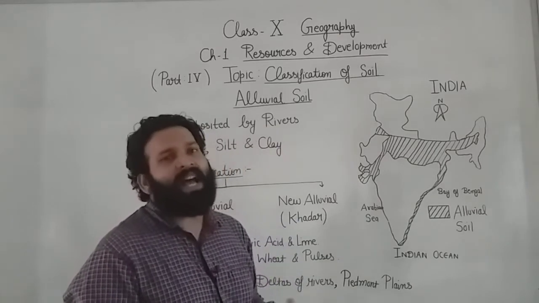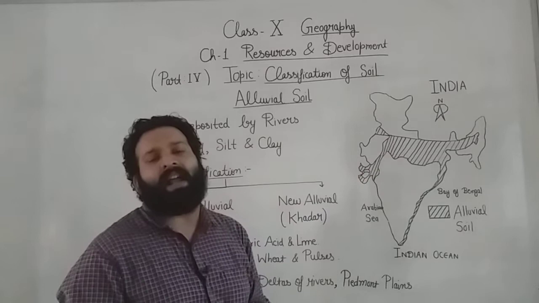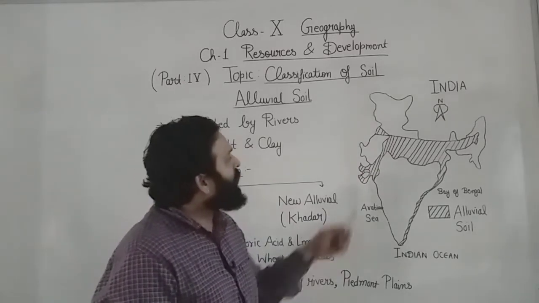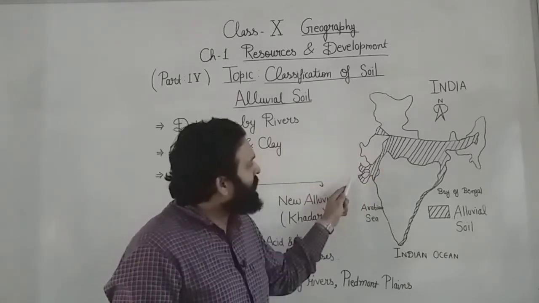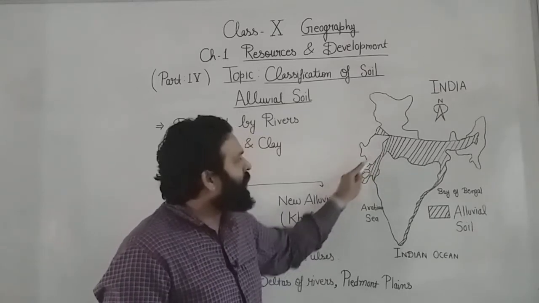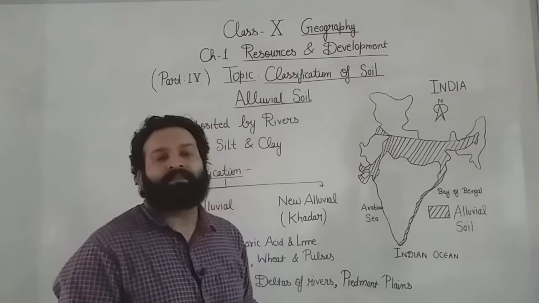So alluvial soil is found in the northern plain, which comprises the states of Punjab, Haryana, Uttar Pradesh, Bihar, Bengal. And you can also see in this map that it is also found in some parts of Gujarat and Rajasthan through a narrow corridor. This is the narrow corridor. It is also found in Gujarat and Rajasthan, students.